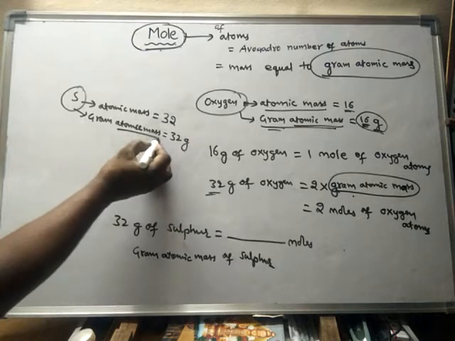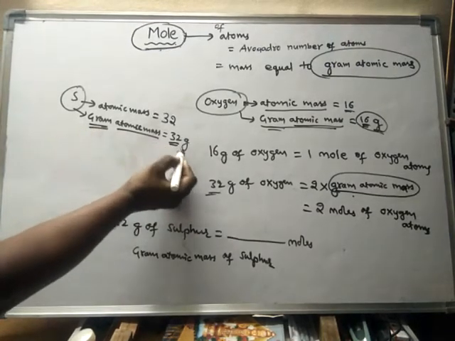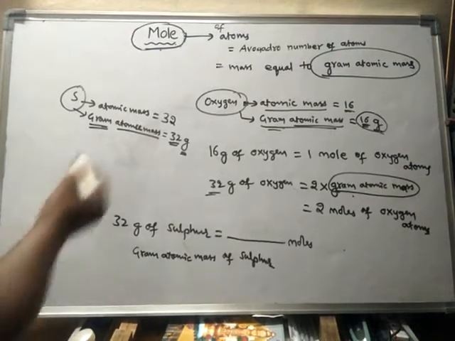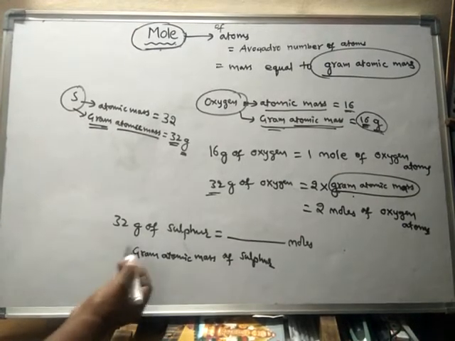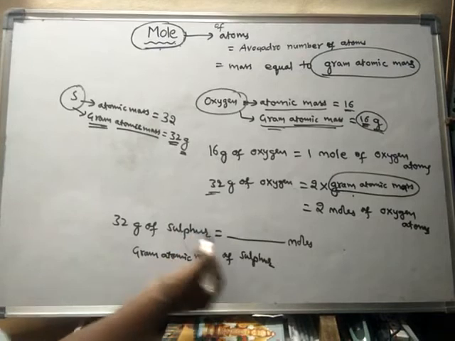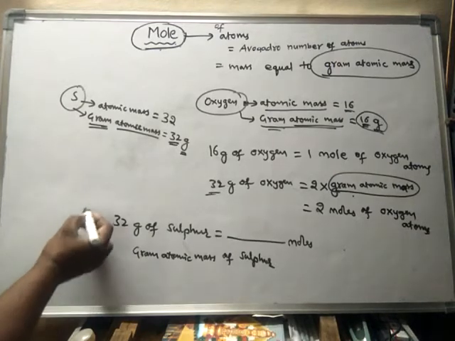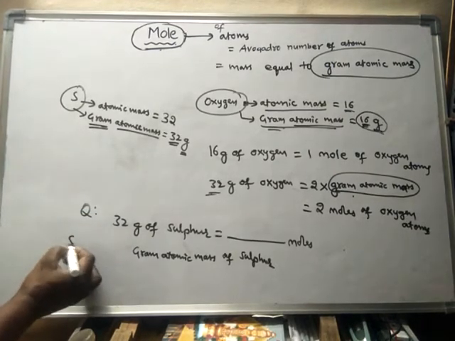So atomic mass in grams. That means gram atomic mass. So 32 is the atomic mass of sulfur, so gram atomic mass is equal to 32. So actually, 32 grams of sulfur is equal to how many moles? That is the question. So how to solve this one?